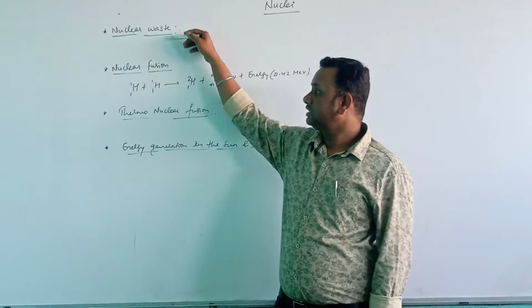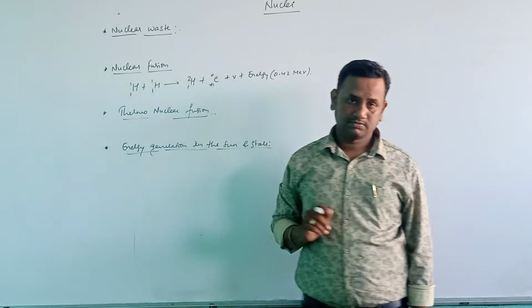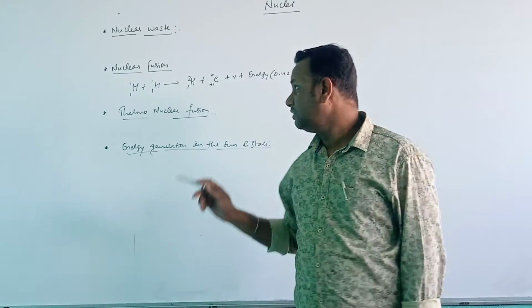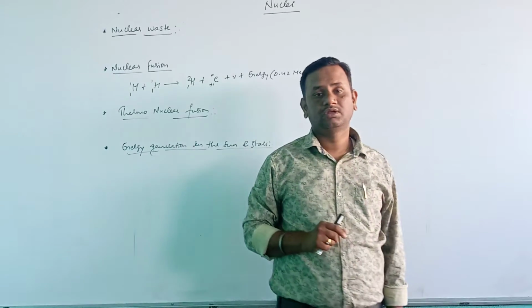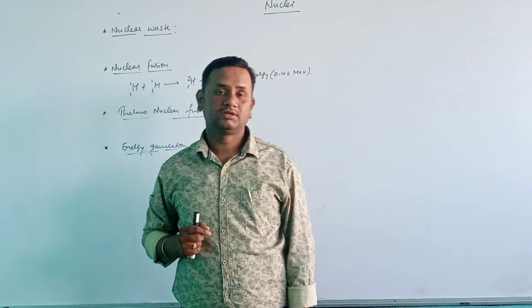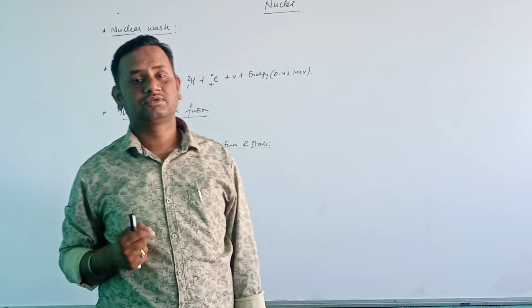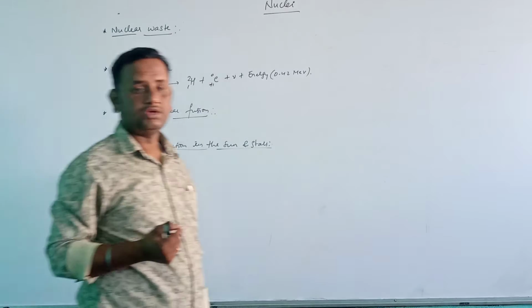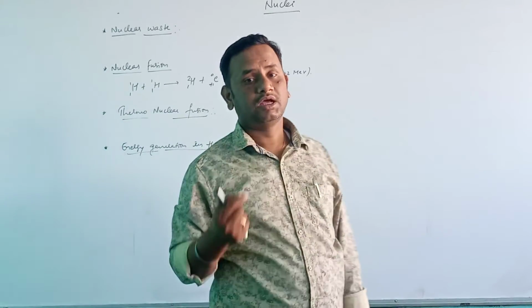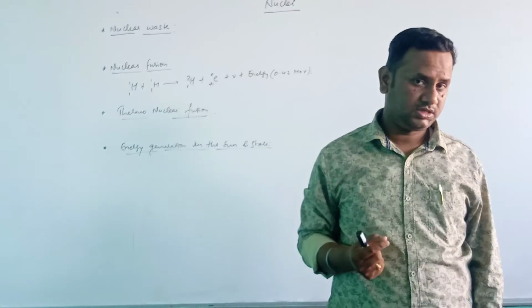Now next there is nuclear fusion. I think I have explained this definition also. What is nuclear fusion? Nuclear fusion is a type of nuclear reaction in which two lighter nuclei combine to form a heavy stable nucleus.